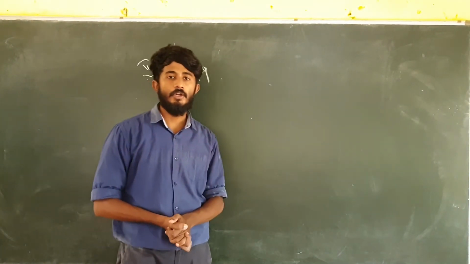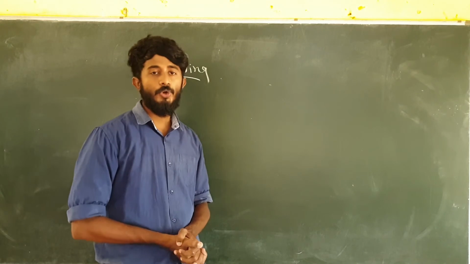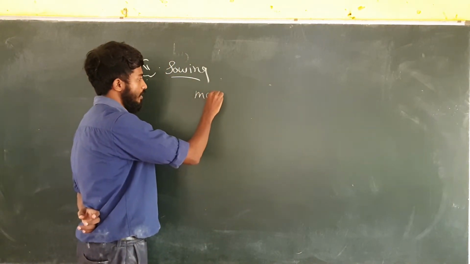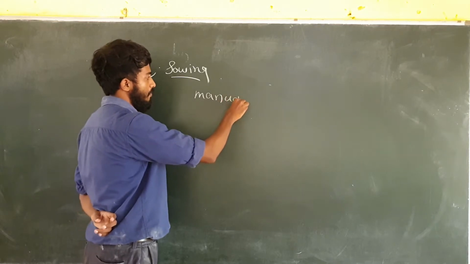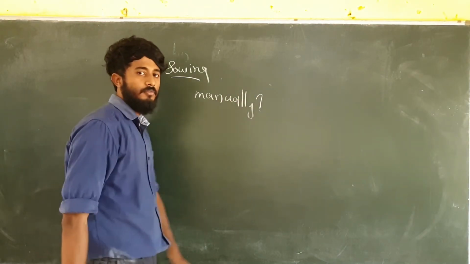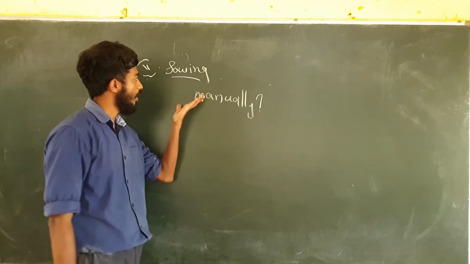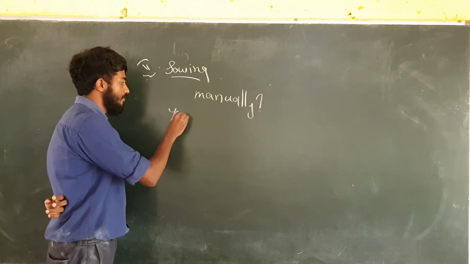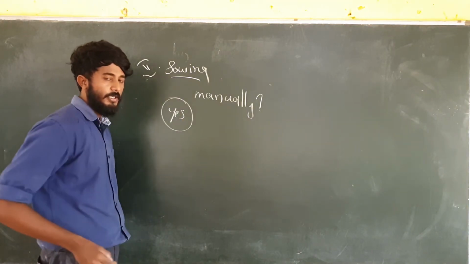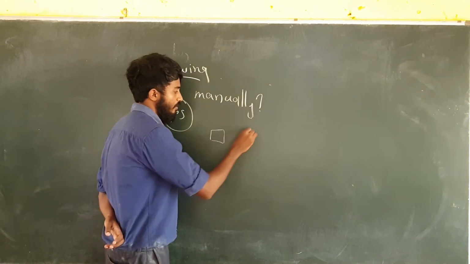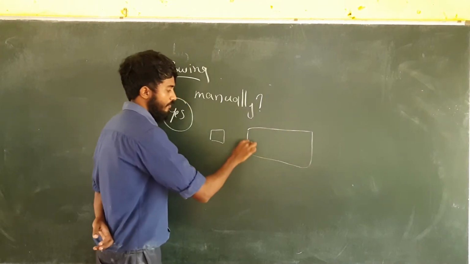Okay students, so we understood what sowing is. So my question is, can sowing be done manually, with human effort? Yes, definitely yes. But why do I use the word but? So listen here. Here we have two fields.